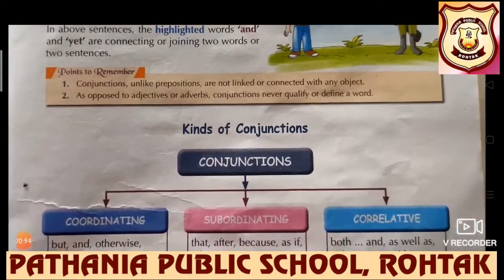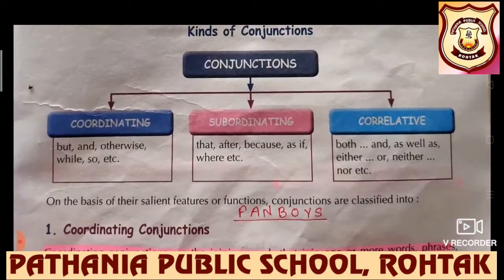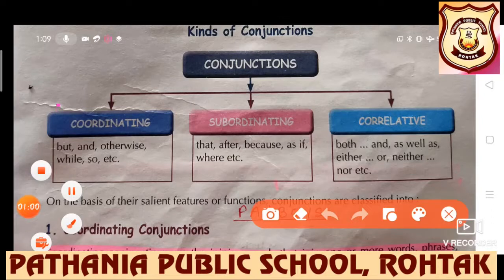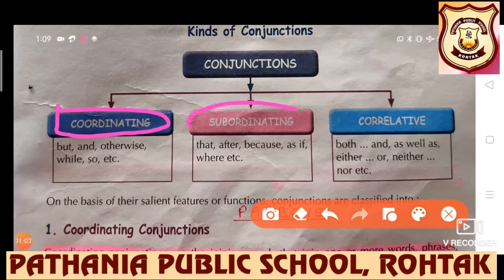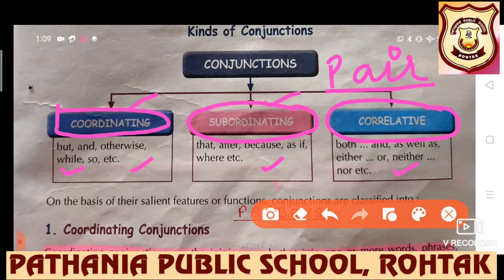Now we have to learn the kinds of conjunctions. Students, conjunctions are divided into three parts: coordinating conjunction, subordinating conjunction and correlative conjunction. These are the signal words which are used, like but, and, otherwise, while, so, etc. These are coordinating conjunctions. That, after, because, as if, where: subordinating conjunctions. And the conjunctions which are used in pairs are called correlative conjunctions.